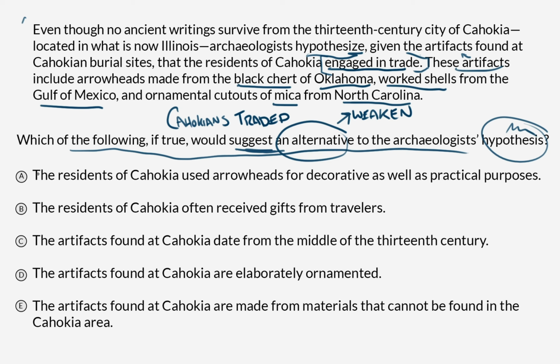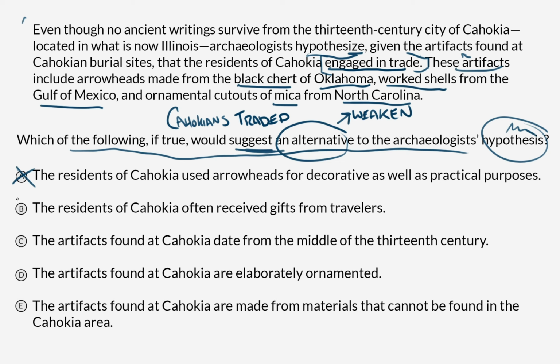So A, the residents of Cahokia used arrowheads for decorative as well as practical purposes. That's irrelevant, right? That doesn't have anything to do with trade. That just suggests what those arrowheads could have been used for. So this, if true, would have no impact on the hypothesis.